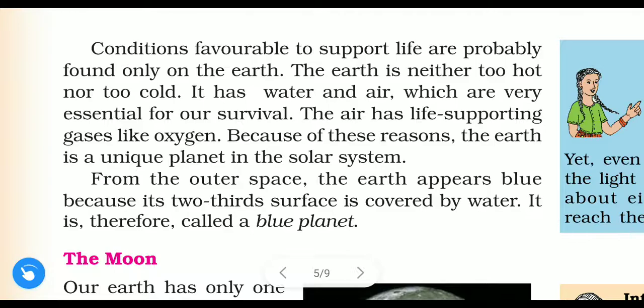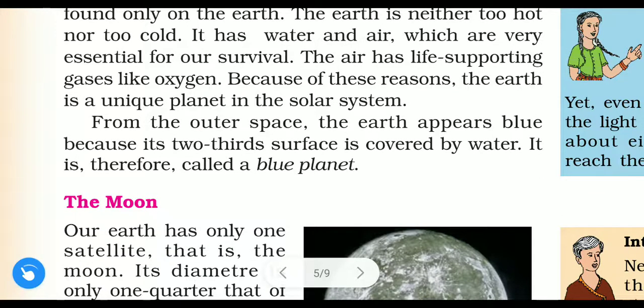It has water and air, which are very essential for our survival. The air has life supporting gases like oxygen. Air contains oxygen, which is a life supporting gas. Due to oxygen only we survive. Because of all these reasons, the earth is called a unique planet in the solar system, because it has favorable conditions to live and survive.